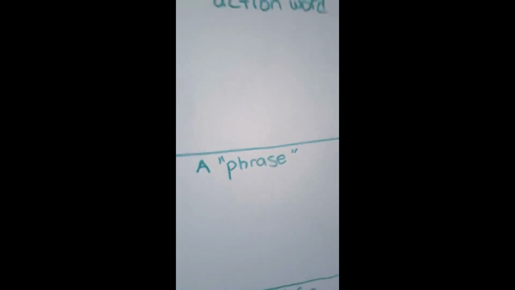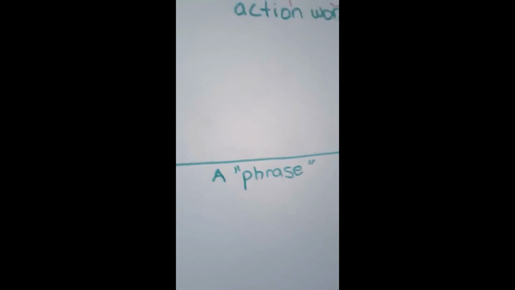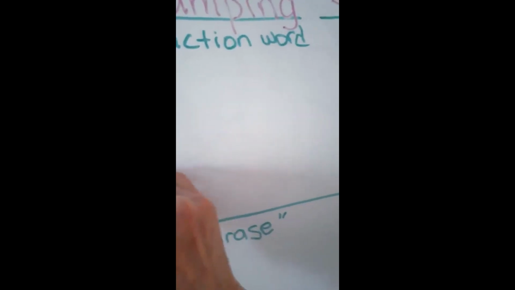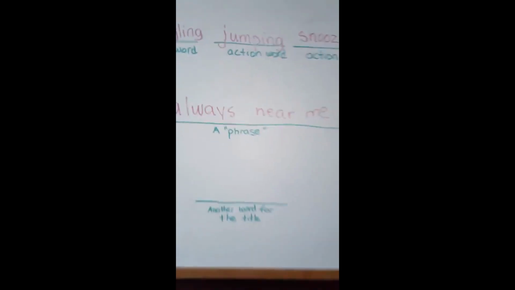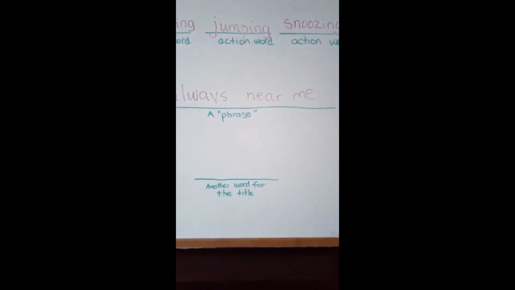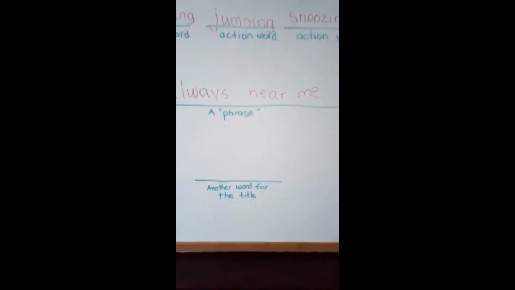So I don't have to write "He always wants to be near me." I'm going to just use a piece of that and write always near me. Always near me.